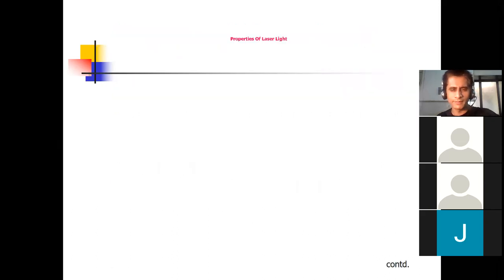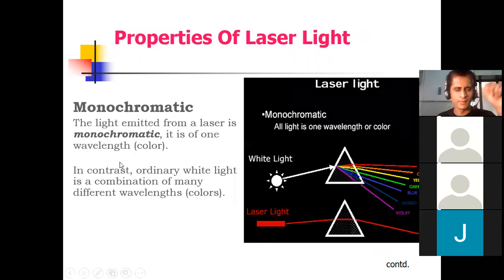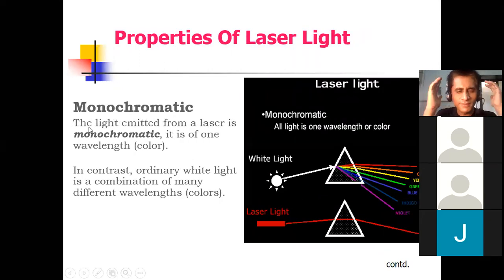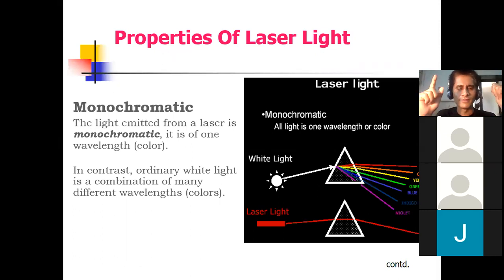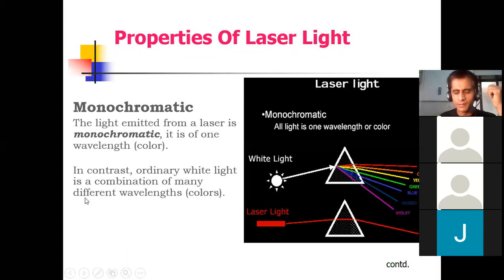First, we will see monochromatic. See, what is the meaning of monochromatic? Mono means single, chroma means color: light with a single color, light with a single wavelength. In the exam they will ask what the properties of laser light are, or what is the meaning of monochromatic. Mono means single, chroma means color, light with single color. Now see the difference between ordinary light and laser light. See your right hand side screen. Can you view this screen?